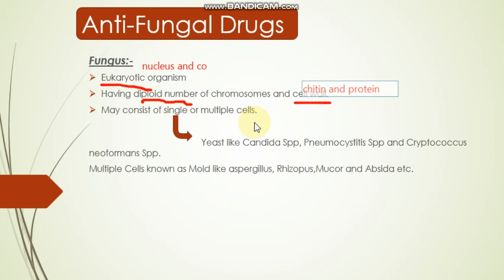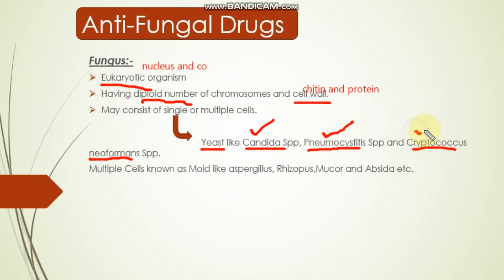If the fungus consists of only a single cell, then the fungus is known as yeast, like Candida species, Pneumocystis species, and Cryptococcus neoformans. So when the fungus exists as a single cell, it is known as yeast, and examples of such fungi are Candida, Pneumocystis, and Cryptococcus neoformans.